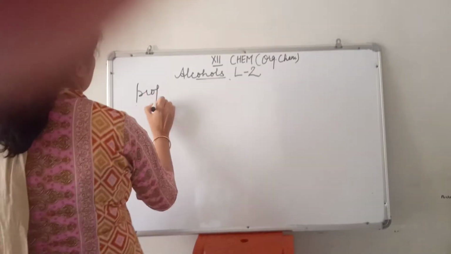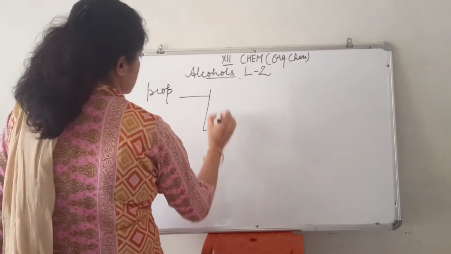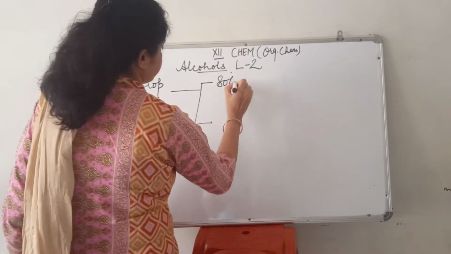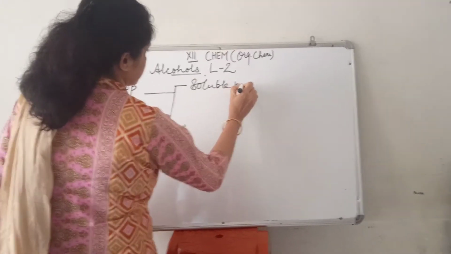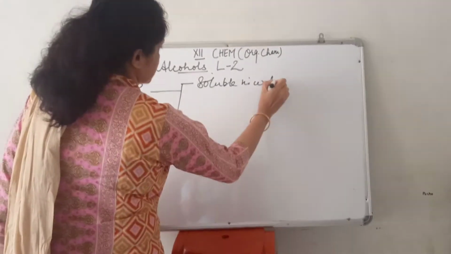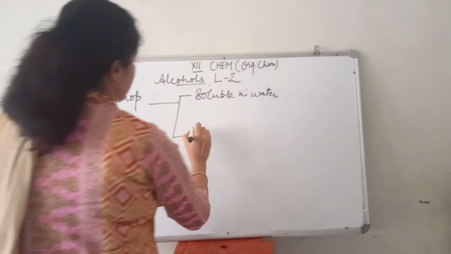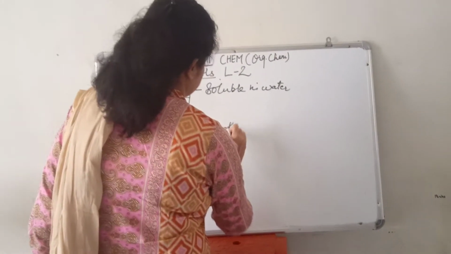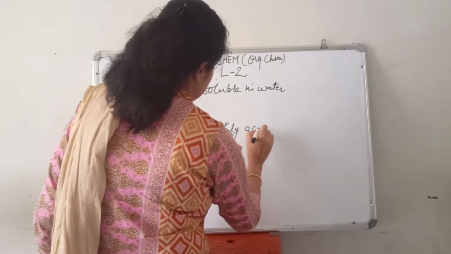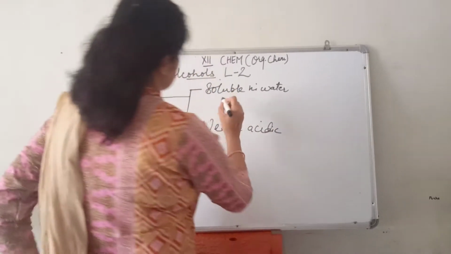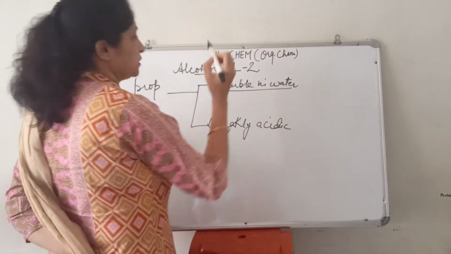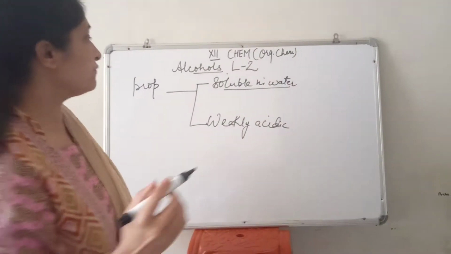So firstly, two properties of alcohols are there. First is solubility, soluble in water, and second is weakly acidic. Alcohols are weakly acidic. So firstly we will see the solubility in water. Alcohols are soluble in water.